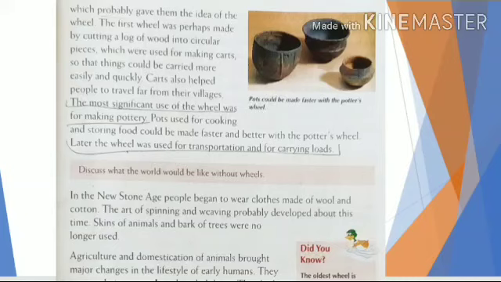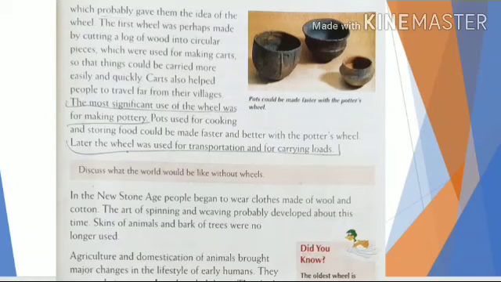Carts, I hope you know, are two-wheeled vehicles drawn by an animal and used for transporting goods and people. So with the help of the wheel, they made carts so that things could be carried easily, and the carts also helped people to travel far from their villages. Now see, they now started living together in a village. The most important use of the wheel was for making pottery.